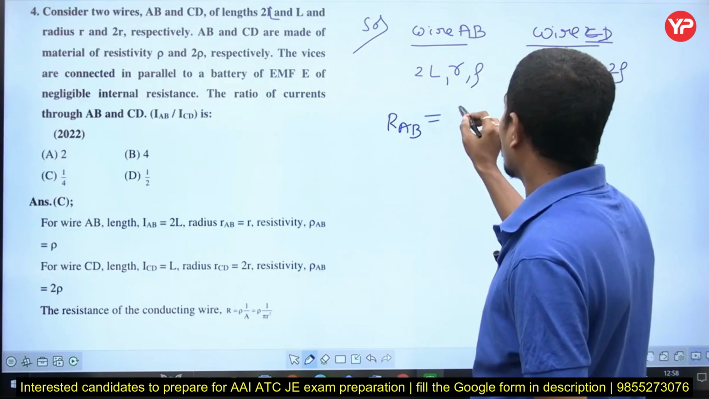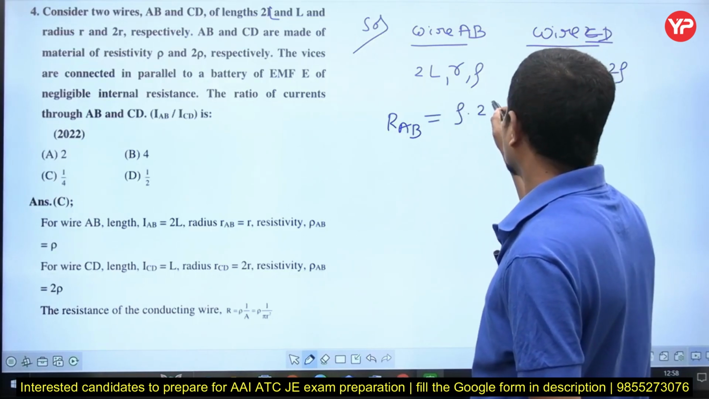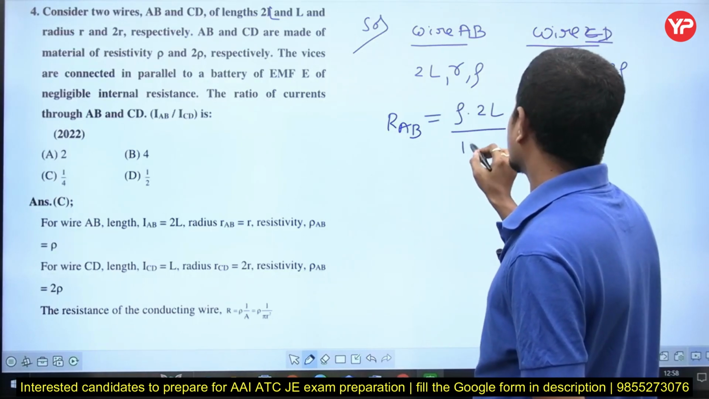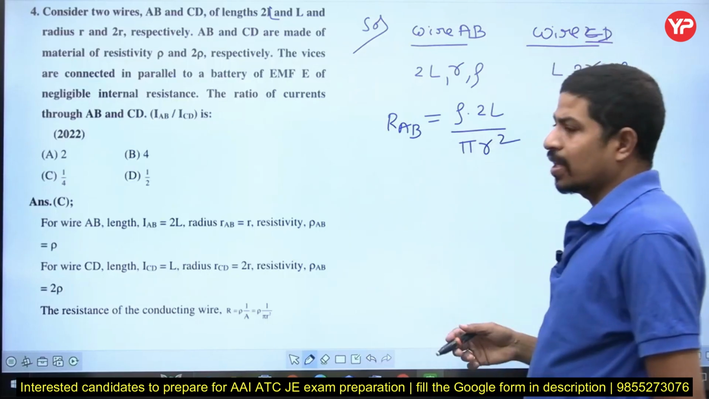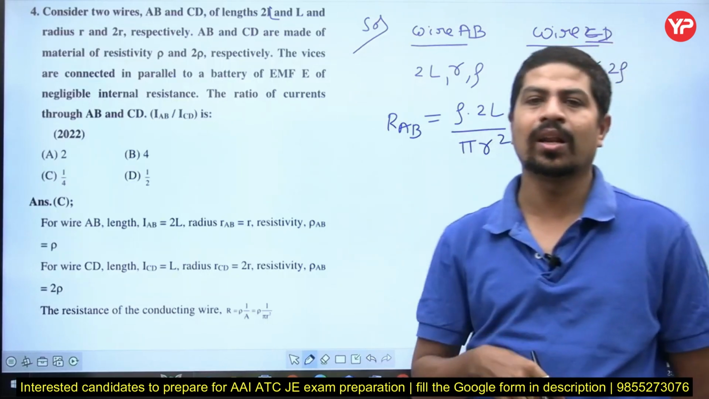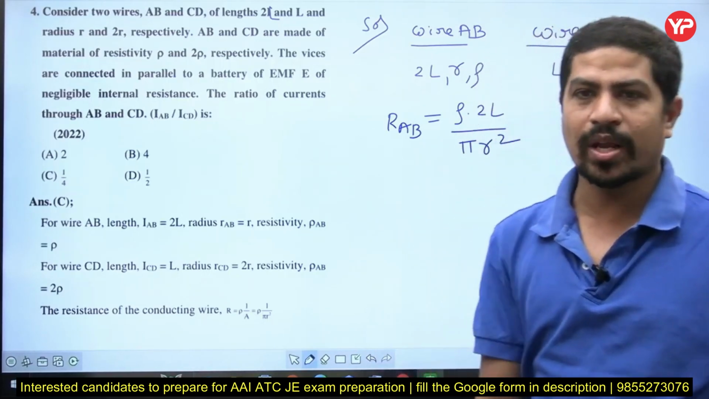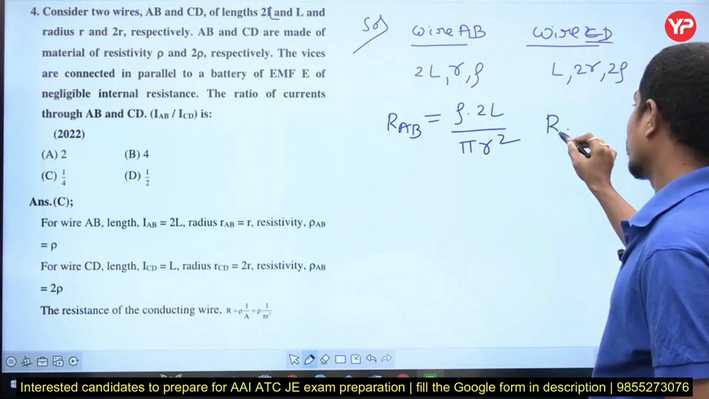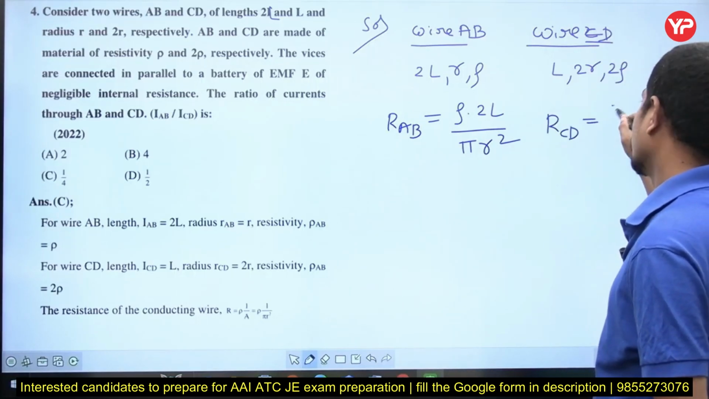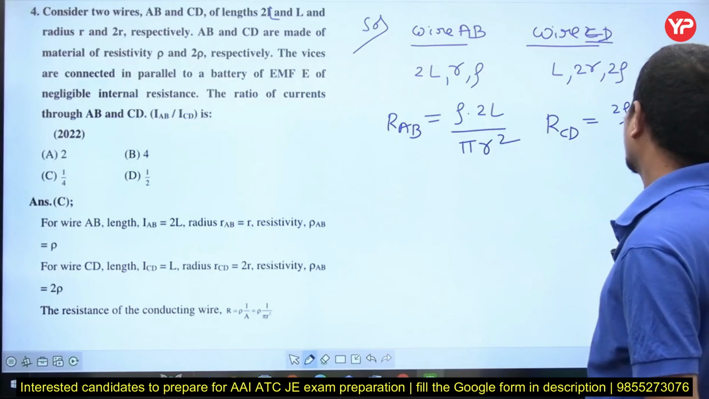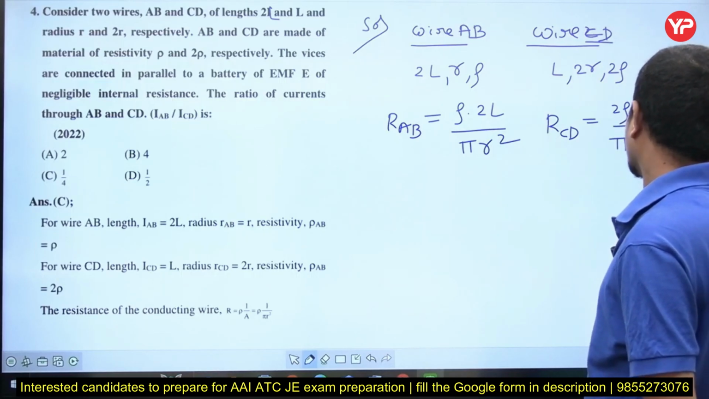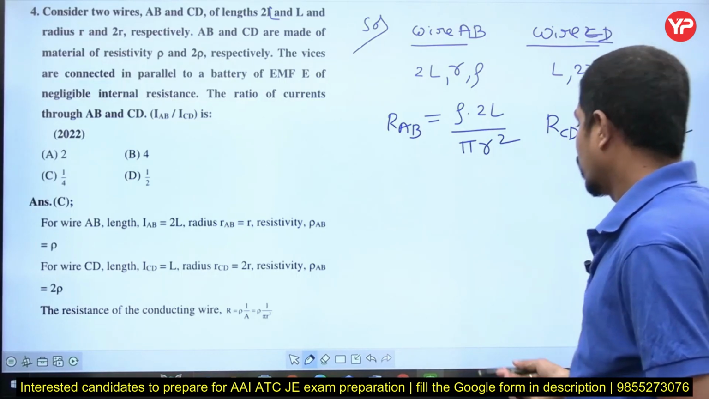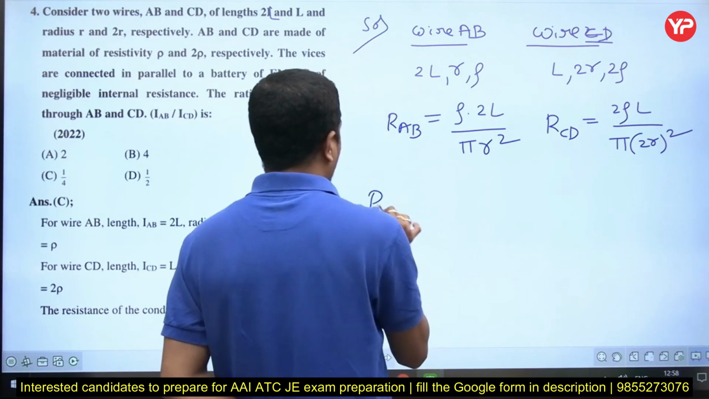RAB is equal to rho, L is 2L, by A. A is pi r square. Why? Area. See, this conductor will be in the form of a cylinder. Cylinder cross section area is pi r square. Right? Now, RCD is equal to resistivity 2 rho, L is L, by pi, R square is 2R whole square.